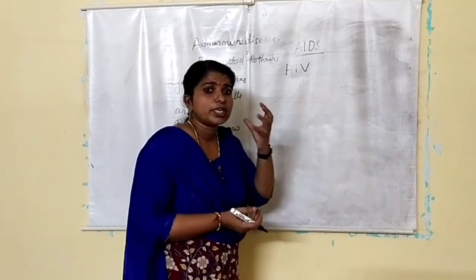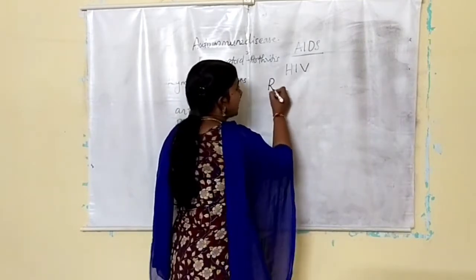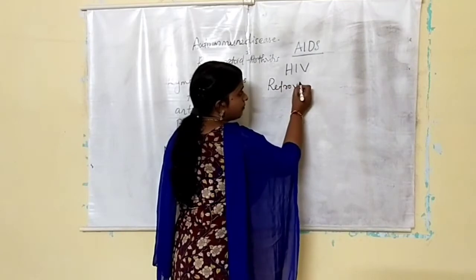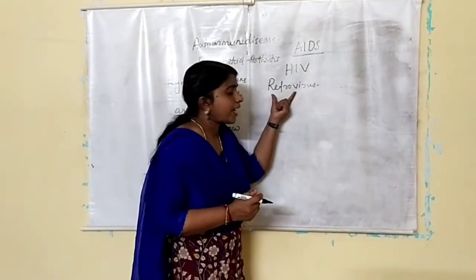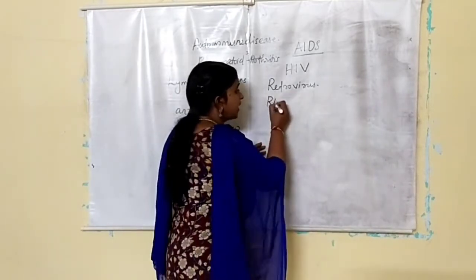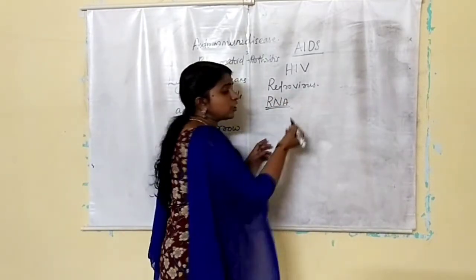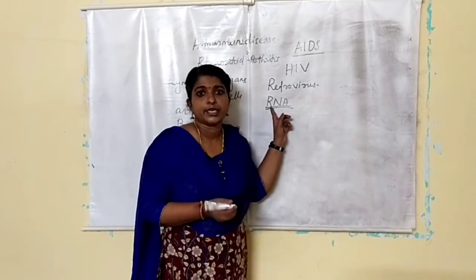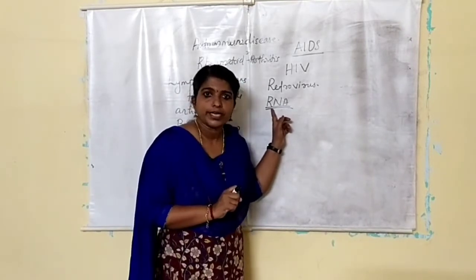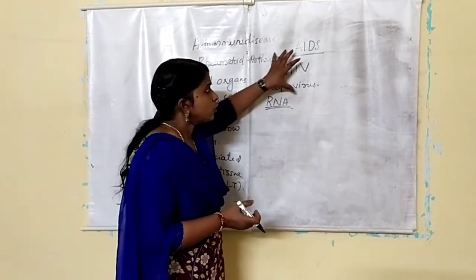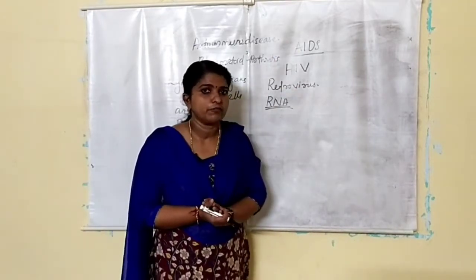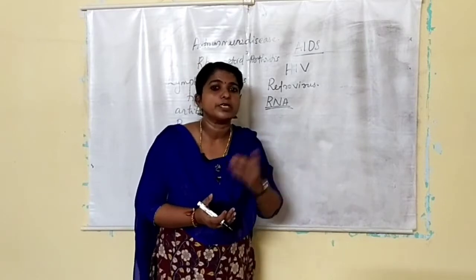It belongs to a group of viruses called retroviruses. Do you know what a retrovirus is? It is a virus which has RNA as the genome. Their genetic material is RNA, not DNA.